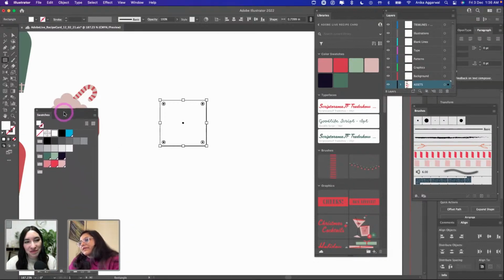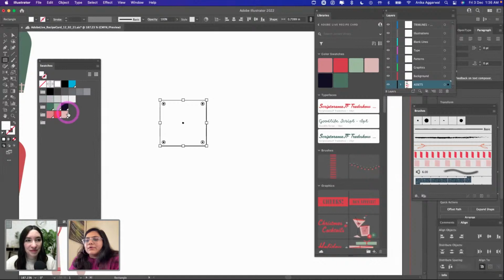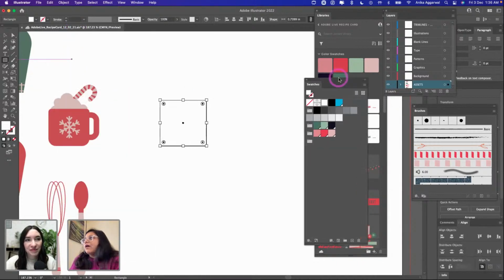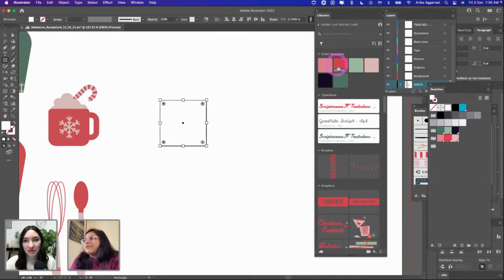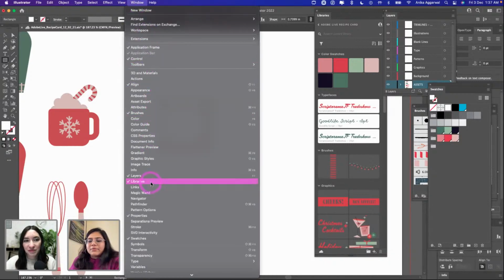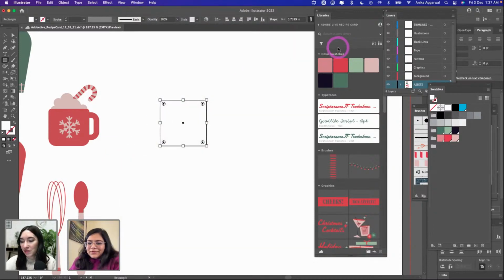I have the swatches right over here, and I've made everything a global color, which I'm going to use. I'm going to put that on the side, but I already have the library open. If you don't have it open, you can go to Window and click on Libraries. If you see a tick mark to the left of the tool that you want to open, it's actually already open. You just need to find it. It's on your second screen.